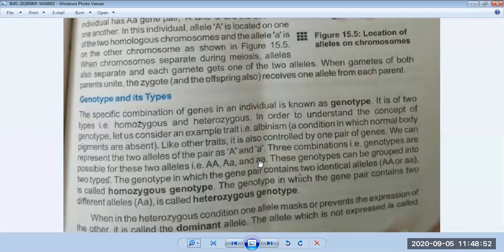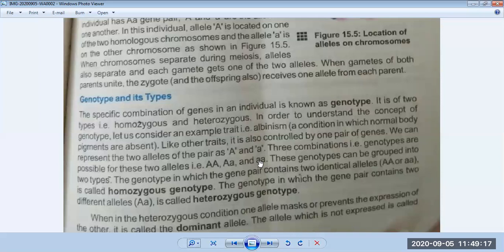This example is given on page number 98. Albinism is a recessive trait. Underline it in your book for MCQs. It often comes in your MCQs. Albinism is a recessive trait. It is produced when both alleles are recessive. In humans, allele A produces normal body pigments while allele a does not produce pigments.